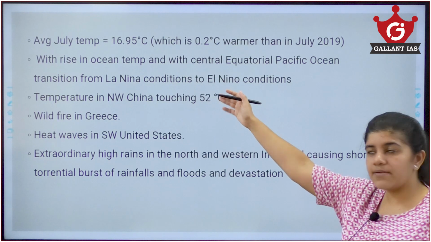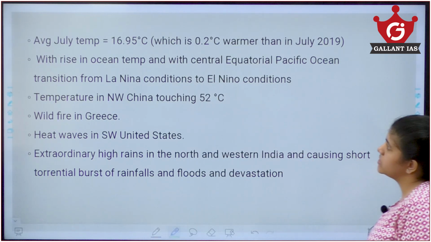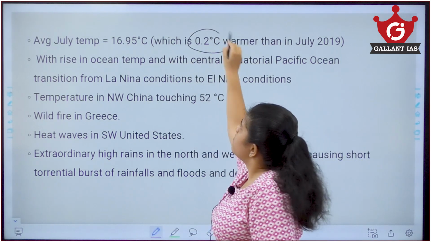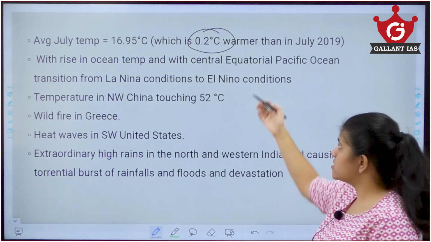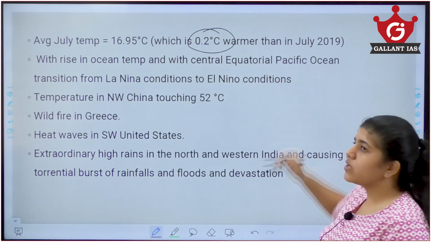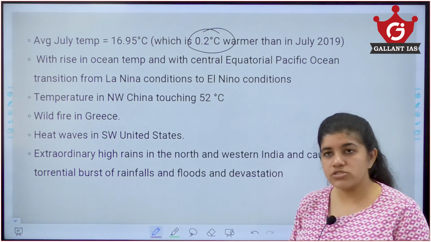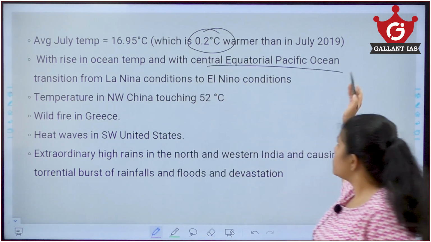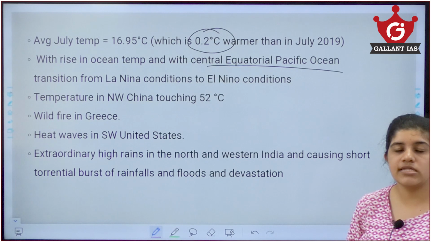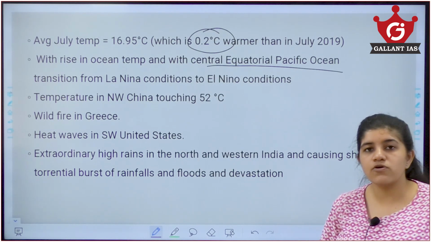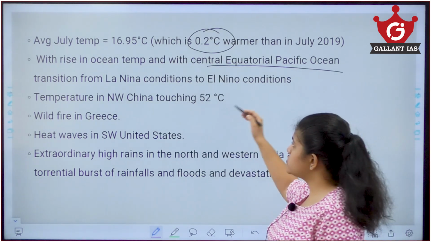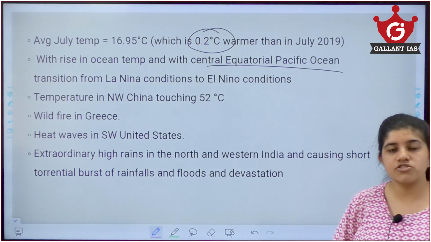The average July temperature was 16.95, which is actually 0.2 degrees Celsius greater than what was experienced in July 2019. There is a rise in ocean temperature, and the central equatorial Pacific Ocean is also transitioning from the phase of La Nina to El Nino. So we can see, at least in the last 3 years, there is a change in climatic conditions around these areas.